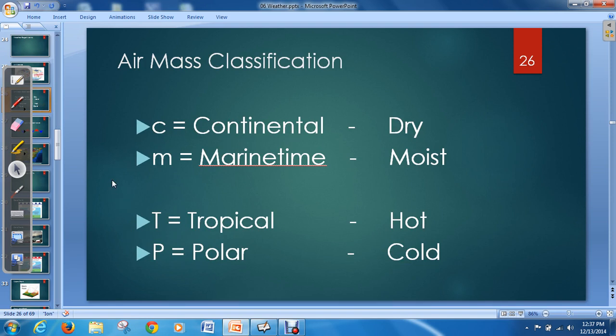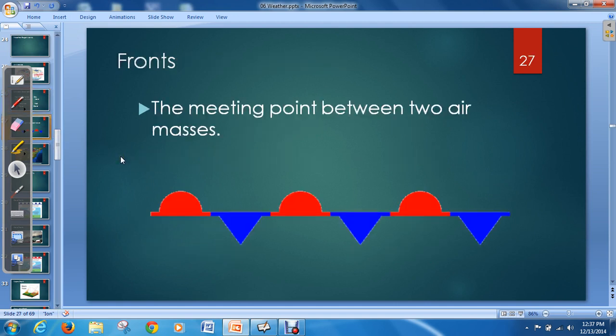Okay. All right. So air masses by themselves aren't super important in the way that they affect weather. The most common way they affect weather is when they actually collide. Okay, so when two air masses collide, we get what's called a front. Okay, and the front is a meeting point between two air masses.